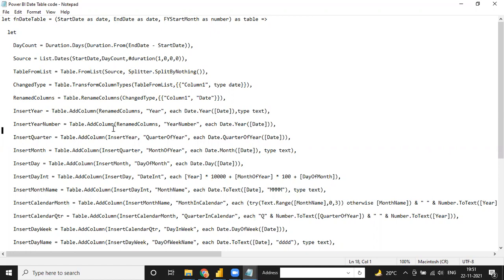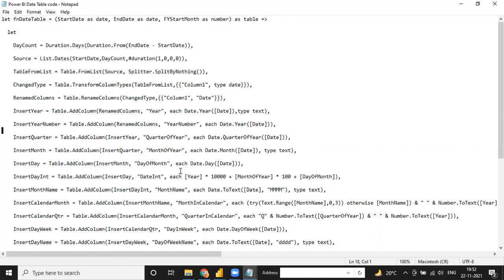For how many years we need data, we can directly put the start date and end date, and our date table will be ready. Right now I'm going to teach you only this, and after 1 or 2 projects, I will have a separate session with you on how to create a manual date table.